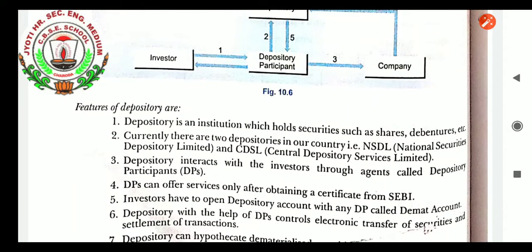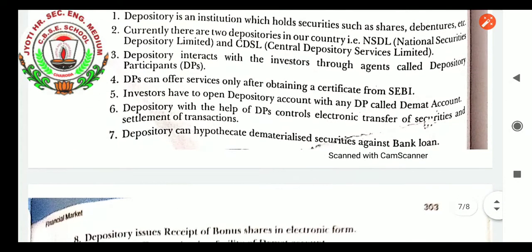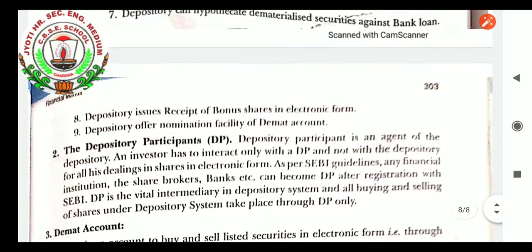One by one we have seen that it holds securities as well as debentures, mutual funds, etc. There are two main depositories, that is NSDL and CDSL. Depository interacts with whom? The investors, through agents called depository participants. It can offer services after obtaining a certificate from SEBI. Investors have to open a depository account with any DP, called a demat account. It will help the DPs control electronic transfer of securities.